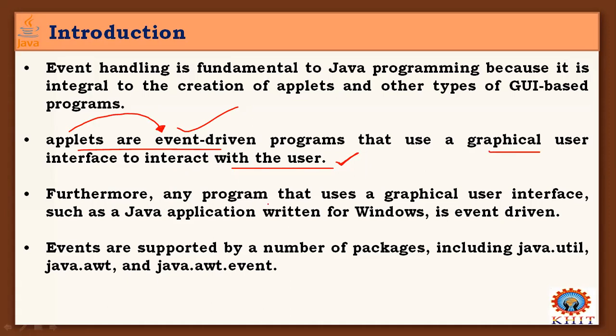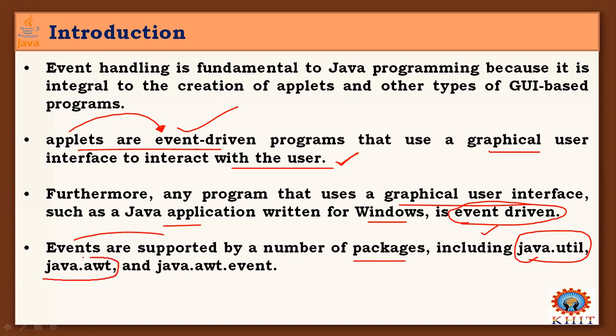Furthermore, any program that uses a graphical user interface, where you are creating applications, especially in Windows, will be considered an event driven program. And some events are supported by a number of packages, and those include the package called java.util and the java.awt, the Abstract Window Toolkit, specifically that event class, right? Got it?